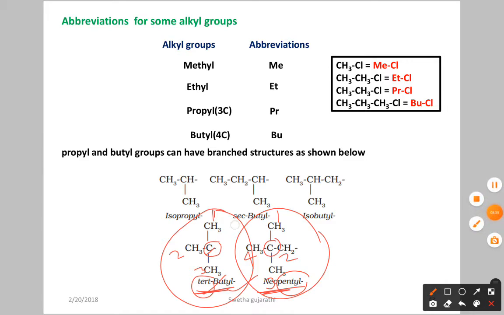Here you can see secondary butyl. Why are we calling it secondary butyl? Now if you focus on this carbon, it is attached to 2 carbon atoms. So 2 carbons means secondary. So here how many carbons are there in total? 4. So that's why it's called secondary butyl. For iso you have to remember, iso means we should have a CH group, and for that both CH3 groups should be there, then only it is called iso.